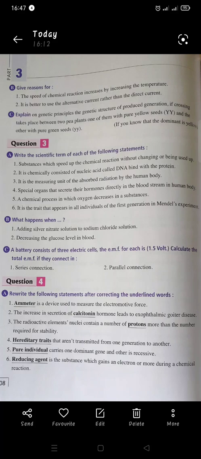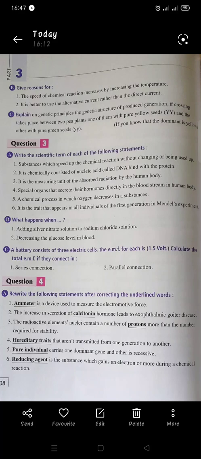Let's move to point number 2. The reaction of sodium with water. Sodium Na, add water H2O. It will give us NaOH, and the hydrogen gas will evolve producing heat. And don't forget to balance the equation. 2 molecules of sodium with 2 molecules of water will give you 2 molecules of sodium hydroxide and H2 gas evolved. Let's move to question number C.